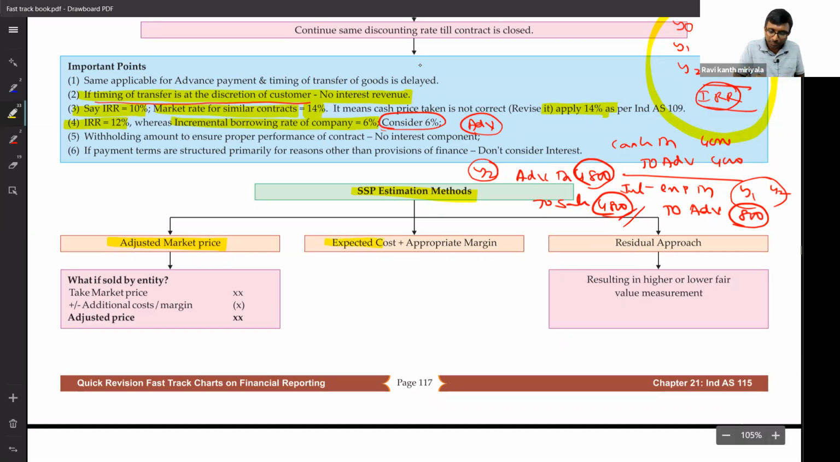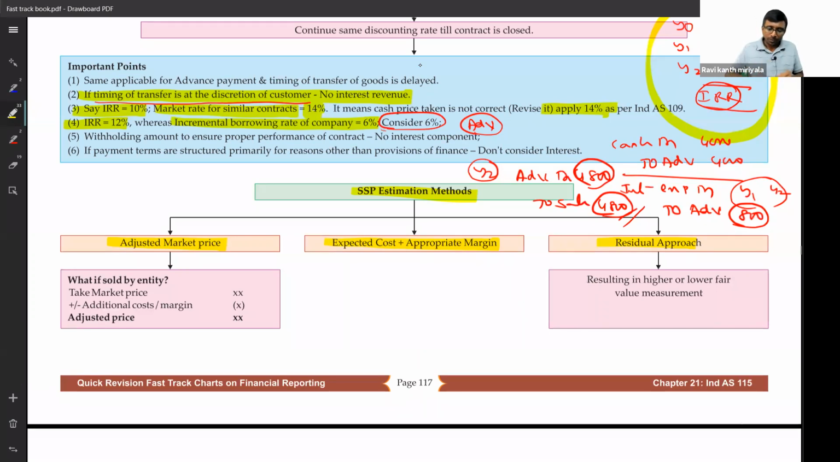The next method is expected cost plus margin. If I make it, what would be the cost of the item plus how much do I charge in general? Like that also you can take it. And the last one, residual approach. But residual approach every time you cannot follow, only under certain circumstances.